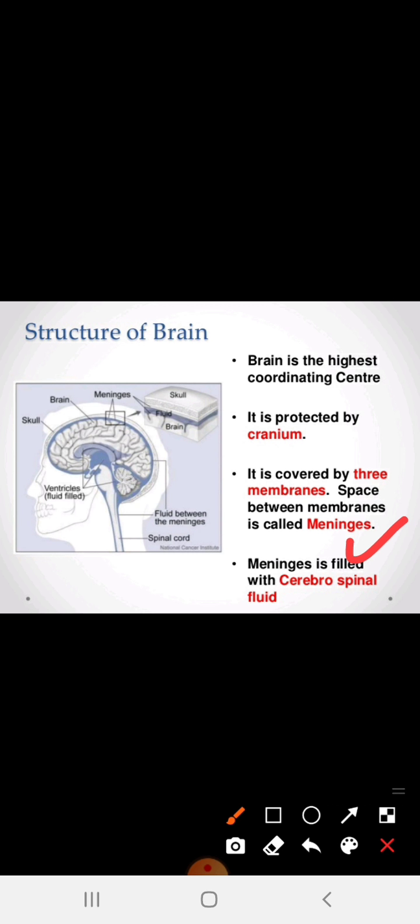So these are the basic information. When the question is asked to describe the structure of the brain, you have to write the first 3 points in this manner. First, the brain is the highest coordinating center. It is protected by the cranium. It is covered by three membranes. The space between the membranes is called the meninges. The meninges is filled with cerebrospinal fluid. So let's discuss how the brain is divided into three major parts: the forebrain, midbrain and hindbrain.